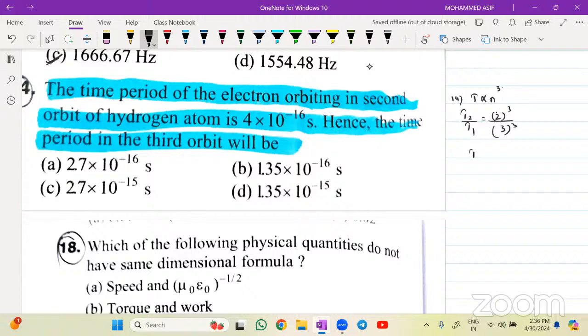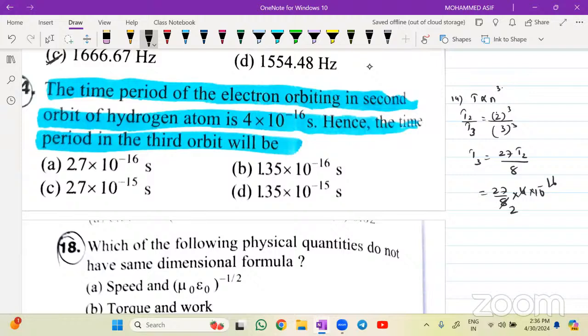So T2 will be equal to how much for me? T3 by T2, let me write it, but it is easy. So T3 will be equal to 27 into T2 divided by 2 cube, which is right now for me 8. That equals 27 divided by 8 into T2. T2 is given how much for me? 4 into 10 power minus 16 seconds.